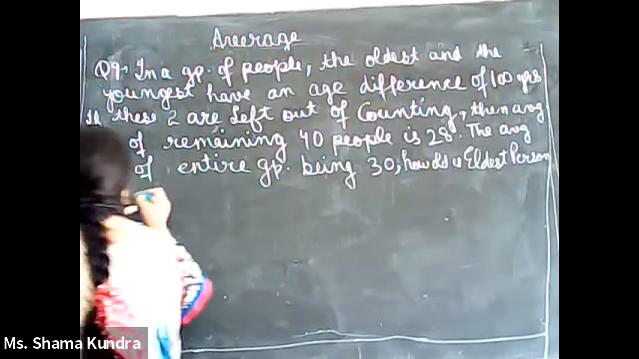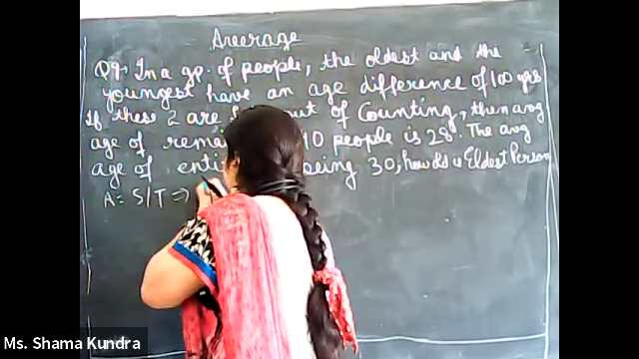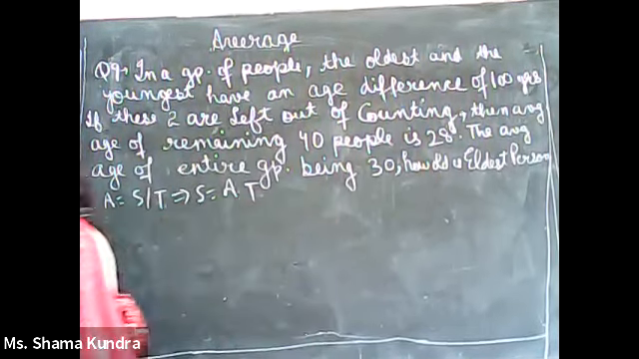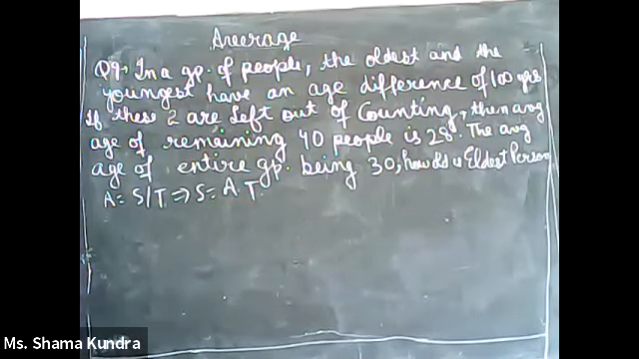We know average is sum over total and sum is average into total. The age difference between the oldest and youngest is 100 years. Let us assume that the age of the youngest is n years. So how much would be the oldest? The oldest will be 100 plus n years. Then only the difference between both of them would be 100.